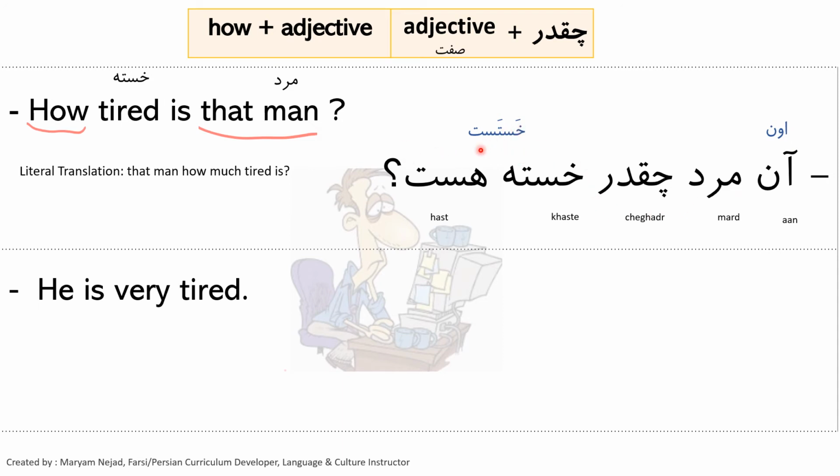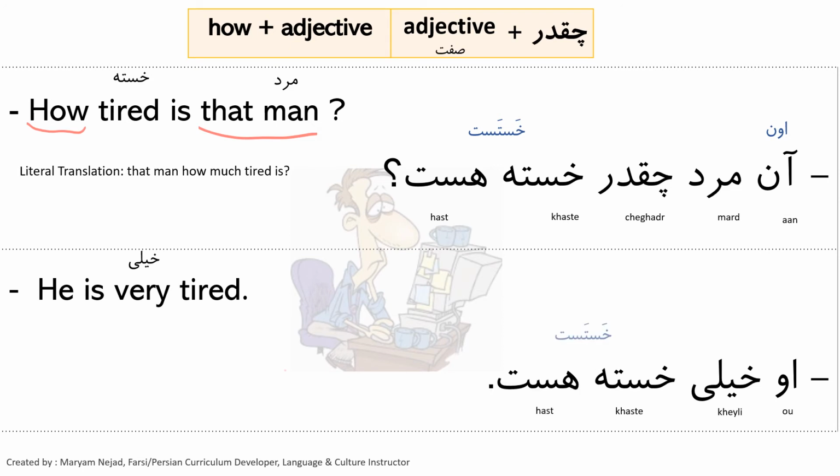If you don't know how خسته هست became خسته است, let me know in the comment section and I will answer your question. And the answer is he's very tired. So very is خیلی. او خیلی خسته هست. Or more informal, we don't even need to say او. So we're going to go with خیلی خسته است.